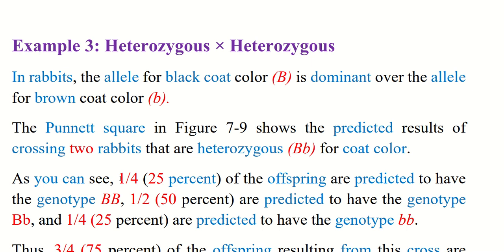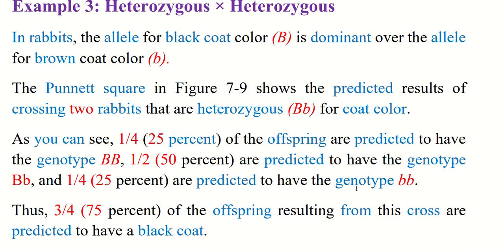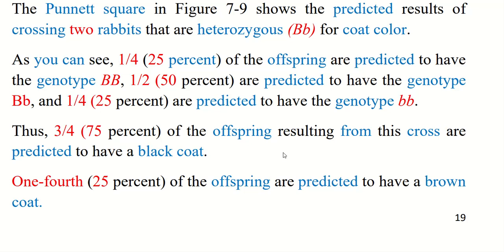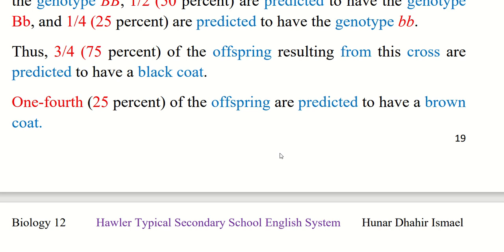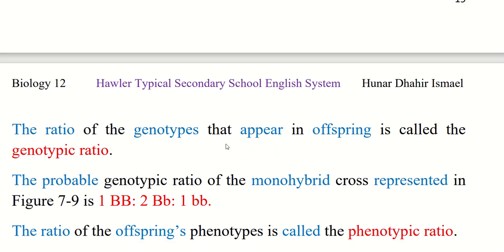As you can see, 1 over 4, or 25%, of the offspring are predicted to have the genotype capital B capital B, 1 over 2, or 50%, are predicted to have genotype capital B small b, and 1 over 4, or 25%, are predicted to have the genotype small b small b. Thus 3 over 4, or 75%, of the offspring resulting from this cross are predicted to have a black coat. 1 over 4, or 25%, of the offspring are predicted to have a brown coat.